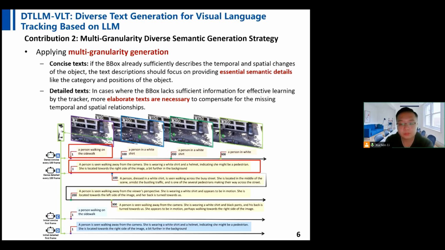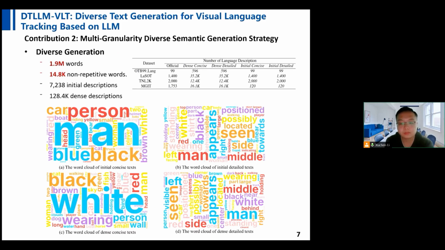Our approach to text generation for VLT is underscored by a robust dataset that reflects the depth and variety of our semantic distribution. In vocabulary richness, with 1.9 million words, our generation process taps into a vast pool of linguistic resources. For unique expressions, we have generated 14.8 thousand non-repetitive words to guarantee that our text descriptions offer novel and varied semantic content.